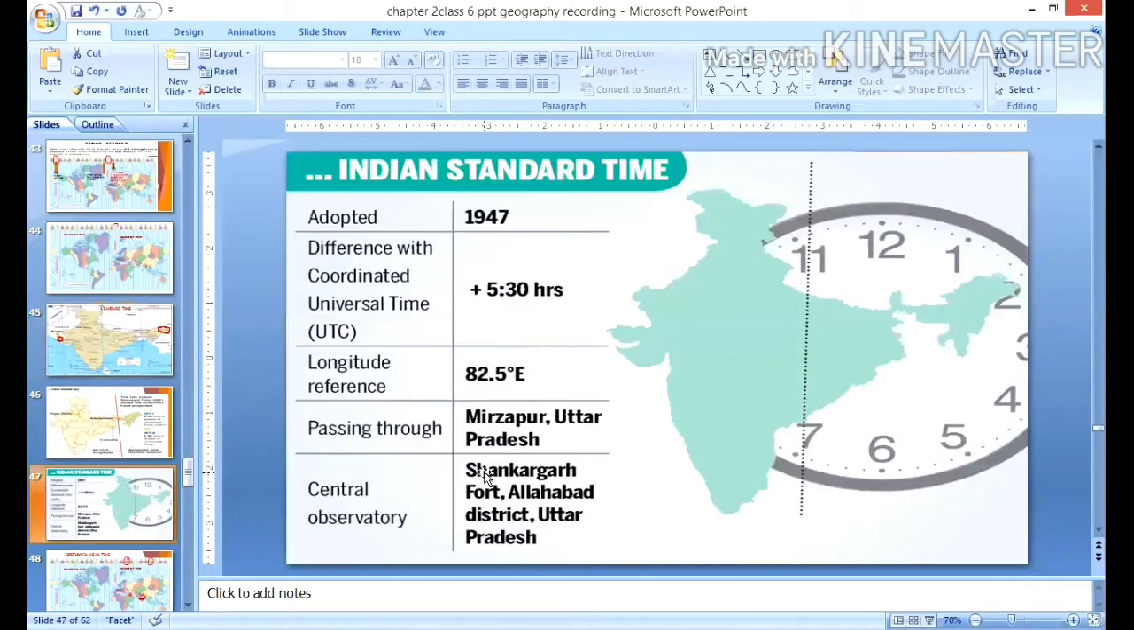You can see here Mirzapur, Uttar Pradesh, that is 82.5 degrees east. This was adopted in 1947, so that was accepted as the standard time for India.